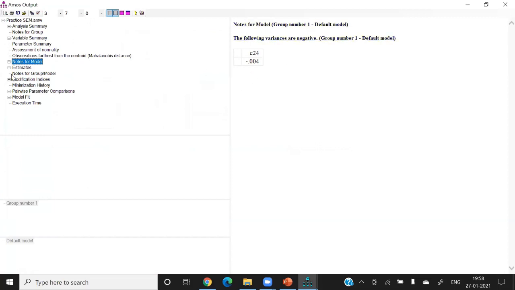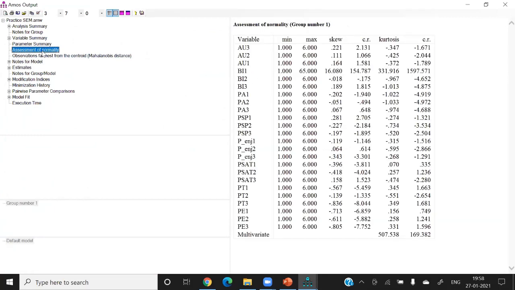Okay, but first of all, check the normality. I think we are having 65 in BI. Because in this exercise, the assessment of normality, you can examine whether there is any problem in the minimum and maximum responses. By mistake, one response is 65, so I have to correct it. It is indeed BI1.